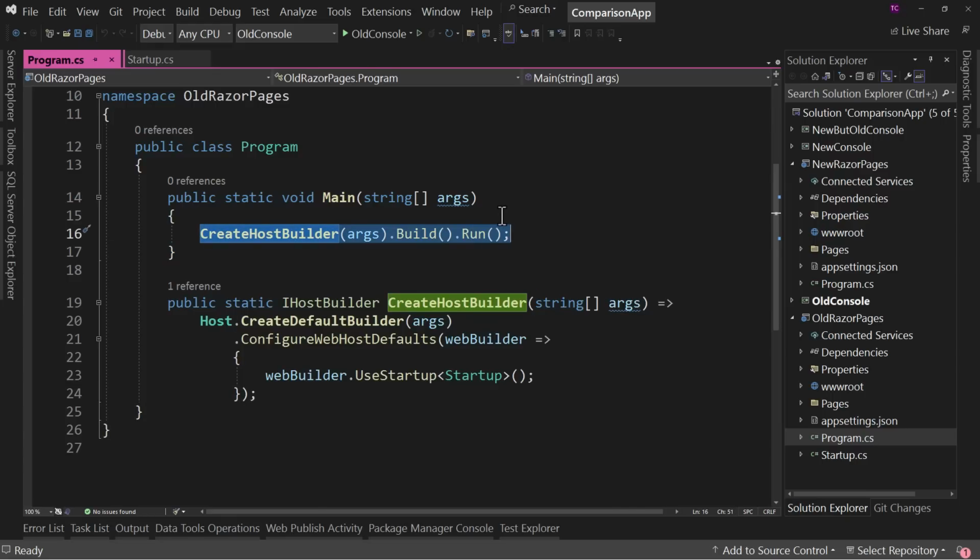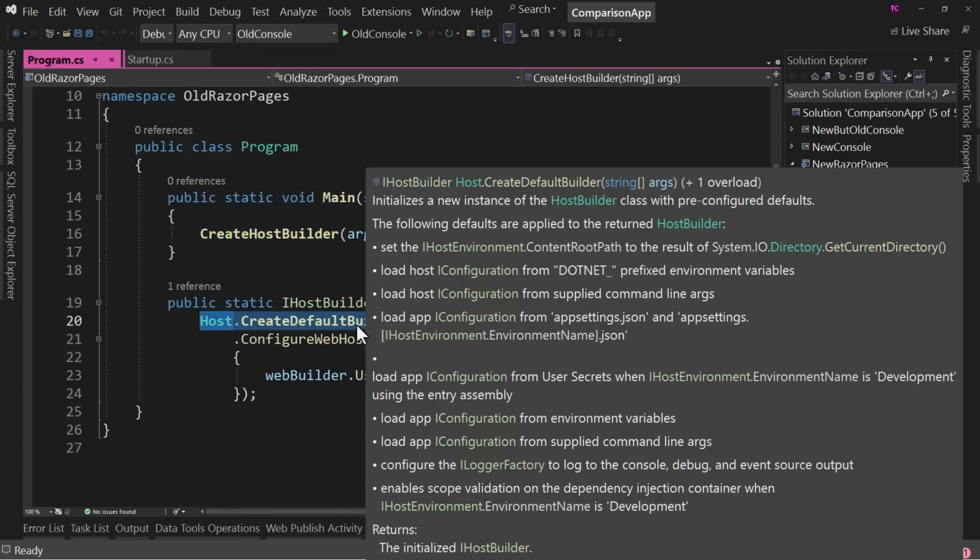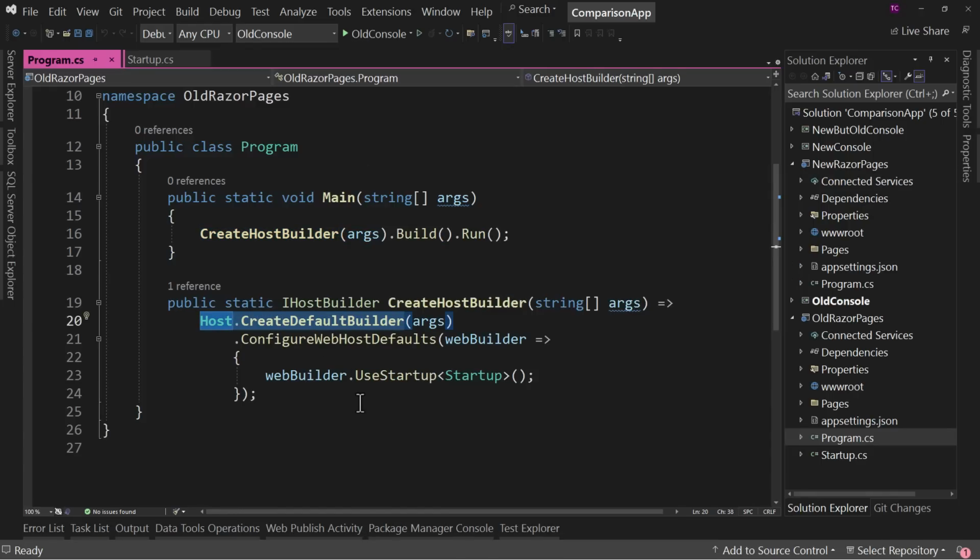Well, okay, we call methods because we want to encapsulate some logic that we're going to call over and over, right? That's the thought, but one reference. Create host builder? Yeah, it's called right here. We create this method, which is actually a simplified method, but we create this method that only gets called here. And this method calls the default builder. Okay, that's reusing a method over and over. Cool. And then it says configure host defaults, where it says, well, the only thing we're going to configure is use startup.